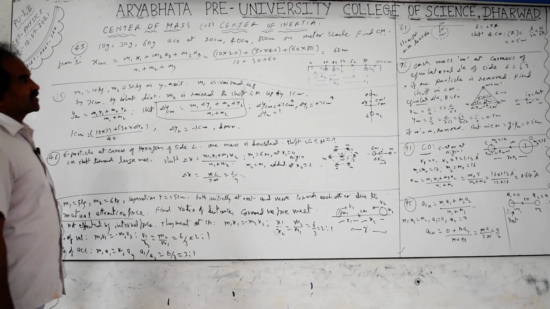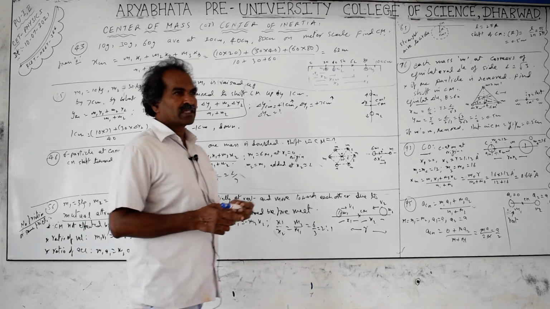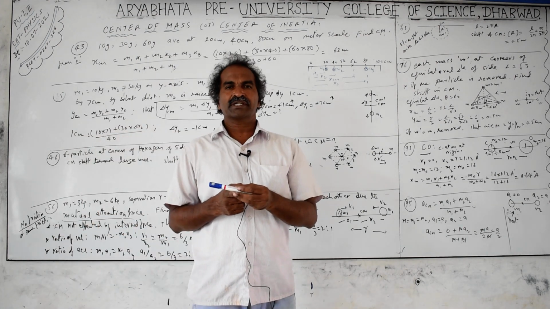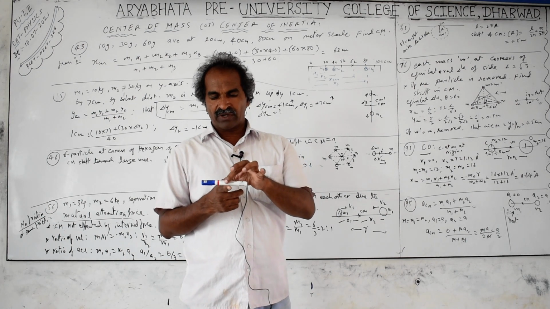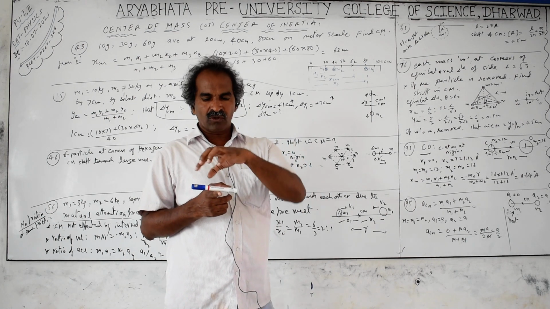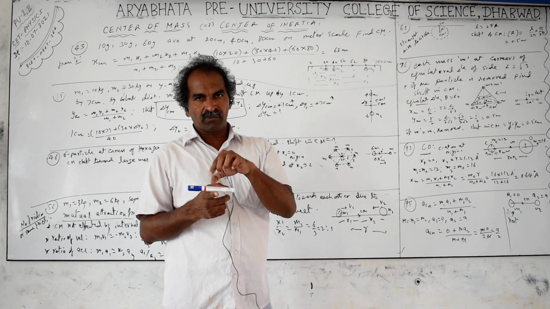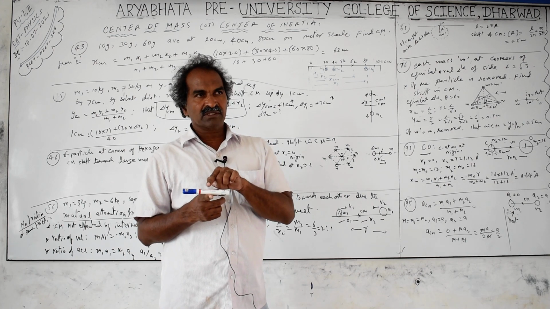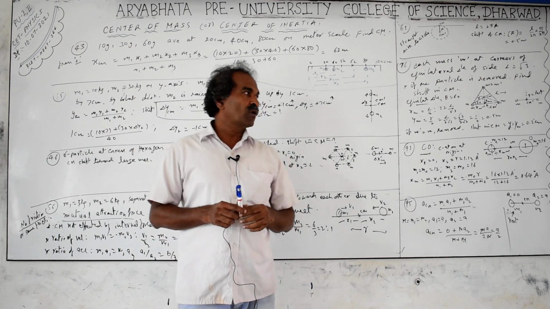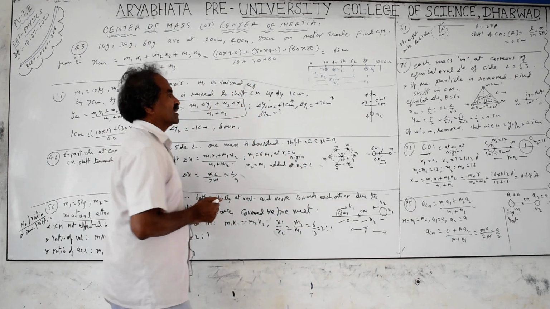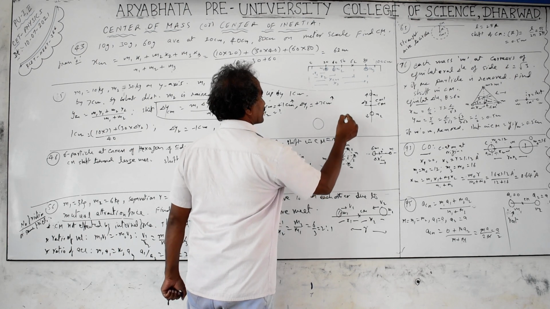Center of mass is a point, it does not occupy any space. It is a point where the total mass of the object appears to be concentrated. If you take the weight, the point in the object where the total weight appears to be concentrated is called the center of gravity. If you talk about the mass, the point where the total mass of the object appears to be is called the center of mass. Center of mass does not depend on the acceleration due to gravity, but center of gravity depends on the acceleration due to gravity. For any two objects, the center of mass lies close to the larger mass.